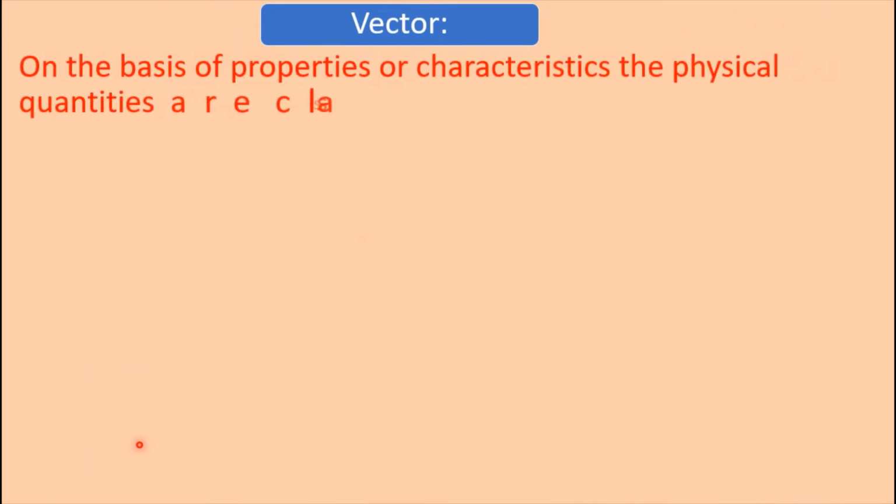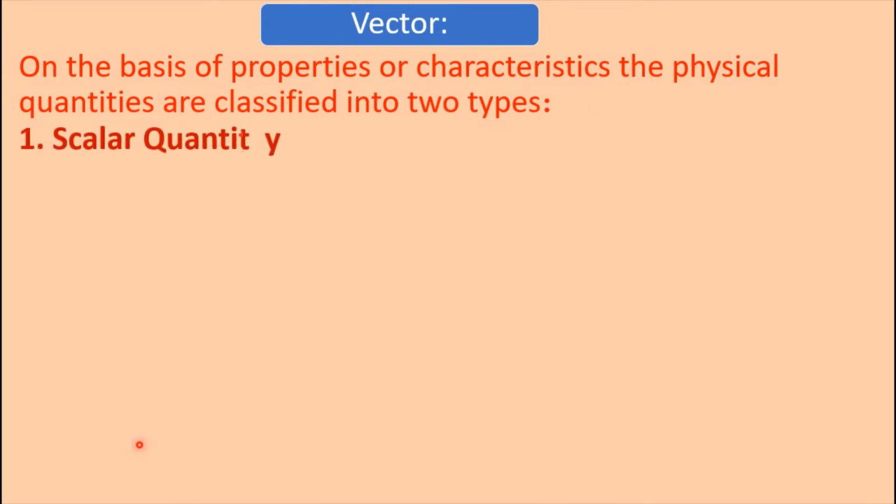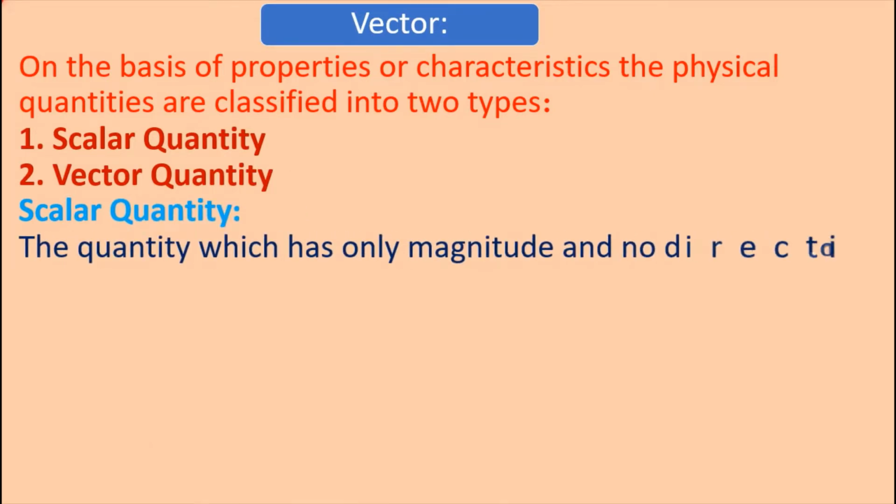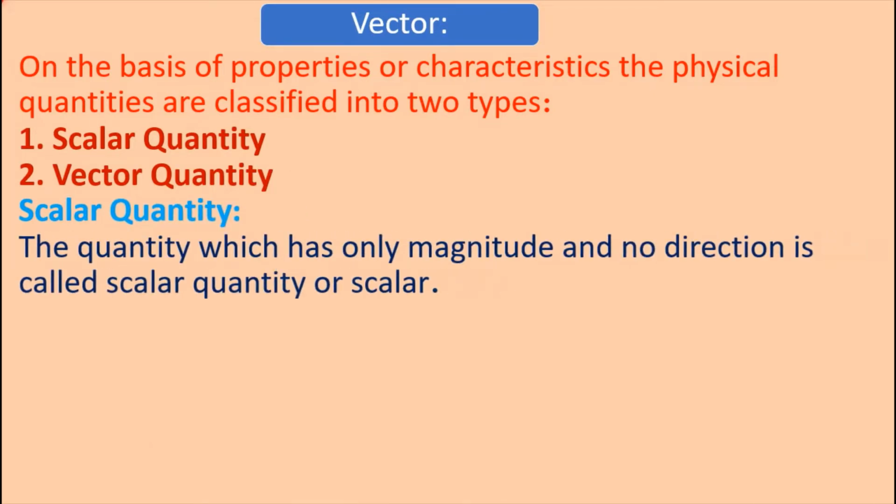On the basis of properties or characteristics, the physical quantities are classified into two types: one, scalar quantity, and two, vector quantity. The quantity which has only magnitude and no direction is called scalar quantity or scalar.